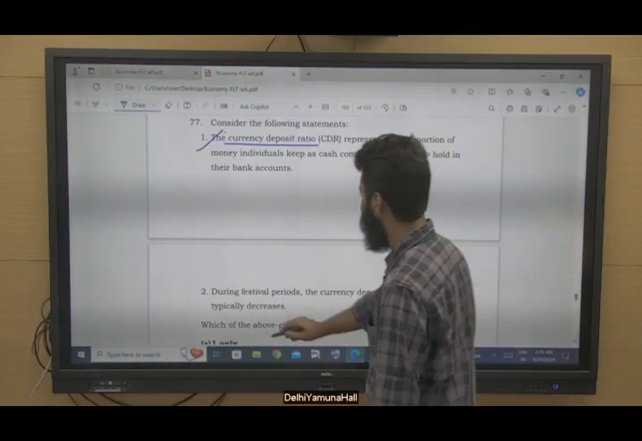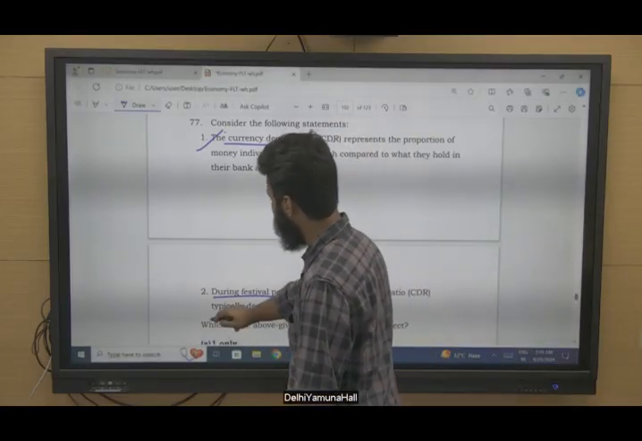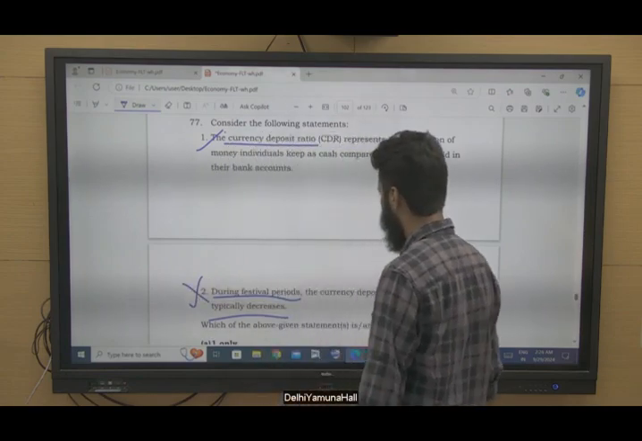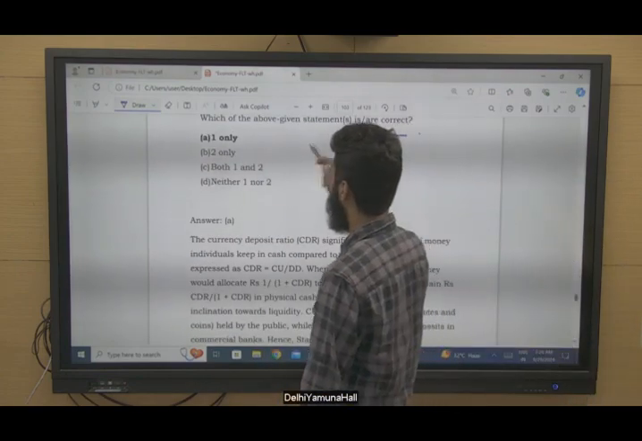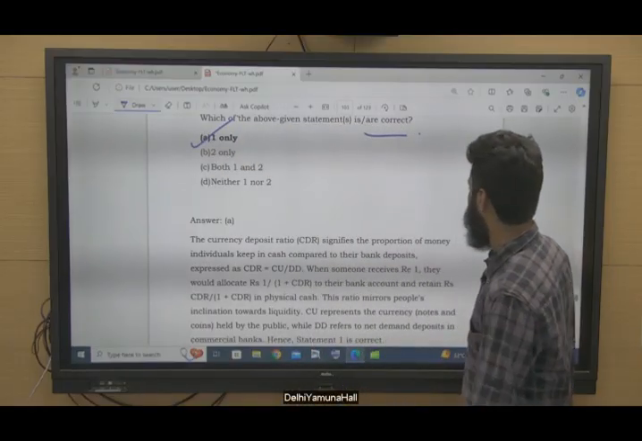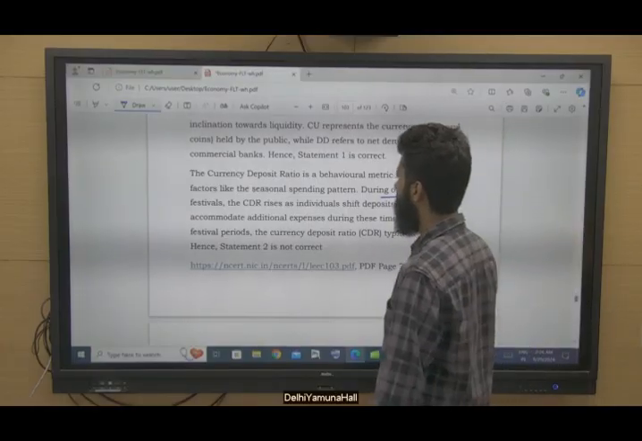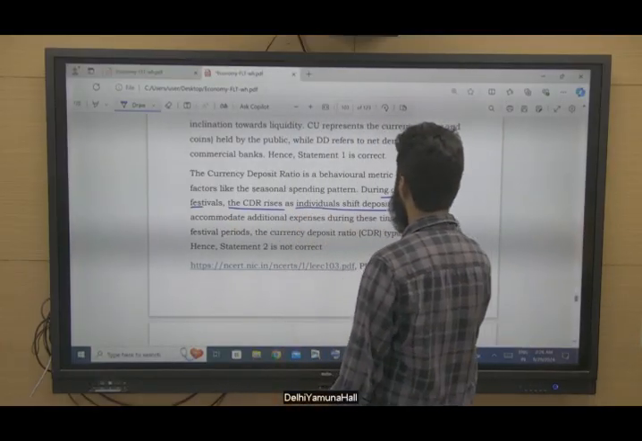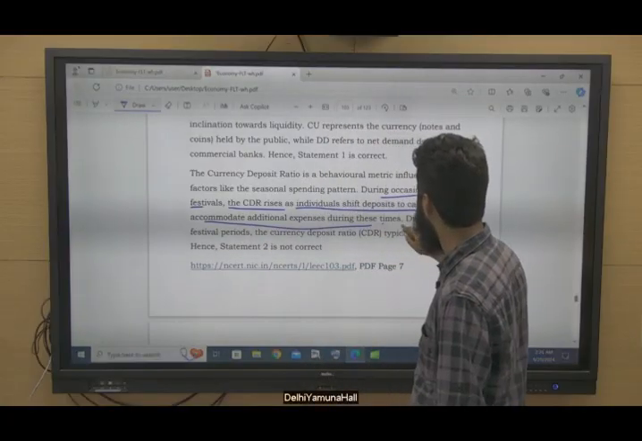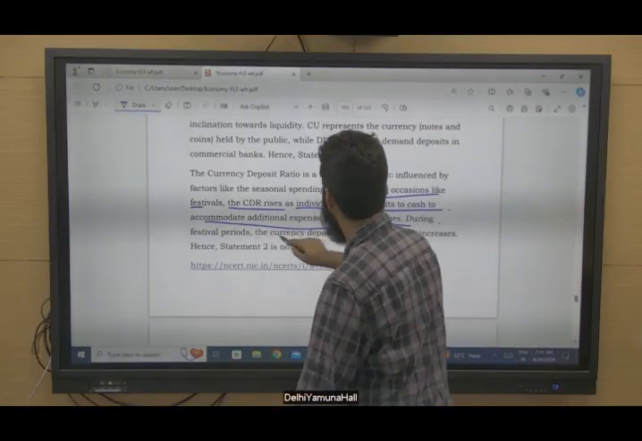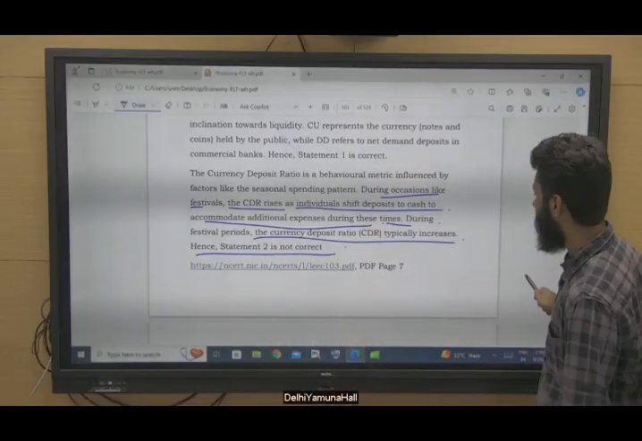During festival periods, the currency deposit ratio typically decreases, not necessarily. This is not correct, right? So which of the following is correct? Only option A, right? During occasions like festivals, the CDR rises as individuals shift deposits to cash to accommodate additional expenses during these times. During festival periods, the currency deposit ratio typically increases, not decreases, right?